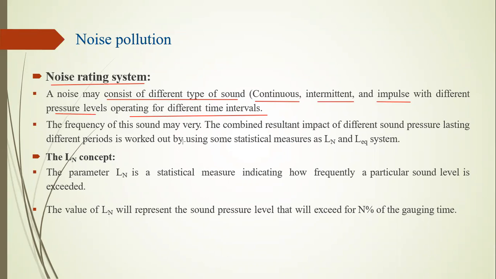Intermittent sound: sometimes we hear a higher level sound, and sometimes a lower level sound. Sometimes it gives a break, and then it creates more sound. That is called intermittent sound. It means one time we hear it, the second time it stops, the third time we hear it, the fourth time it stops. It comes in intermittent waves, not a continuous wave.